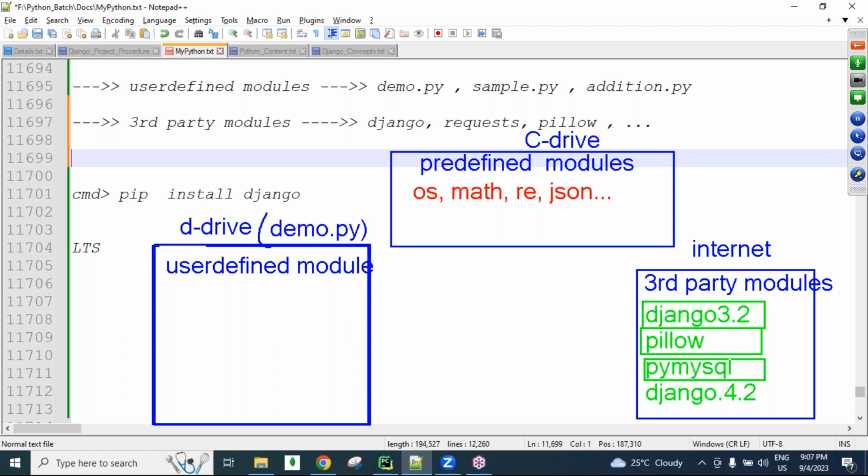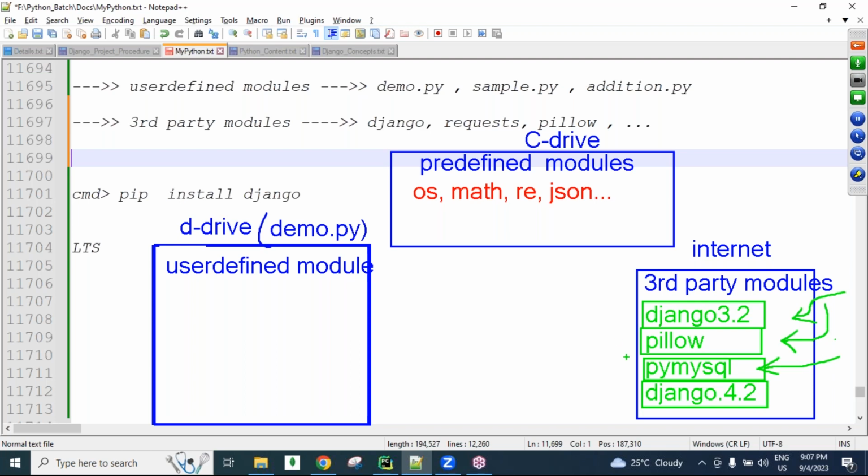MySQL company people developed a PyMySQL module. Using this, we can interact with MySQL. Oracle company developed a cx_Oracle module, guys. MongoDB people developed a MongoDB related module. Like this, all the database related people, guys, develop their own modules for interacting with their databases using Python applications.